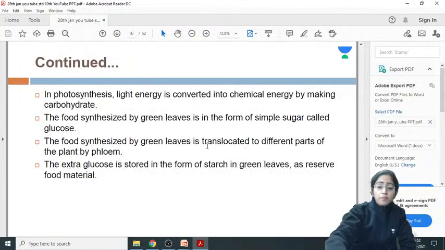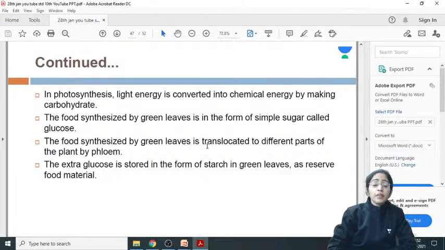Now, what is the importance? We'll check out the importance of photosynthesis. In photosynthesis, what are the things that we can check? Light energy is converted into chemical energy, that is food.